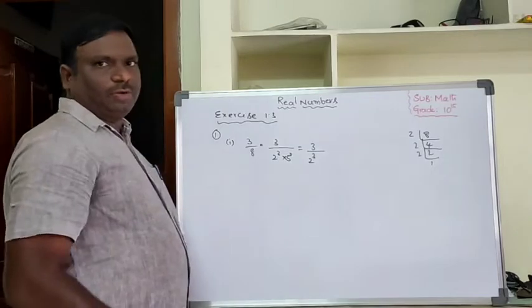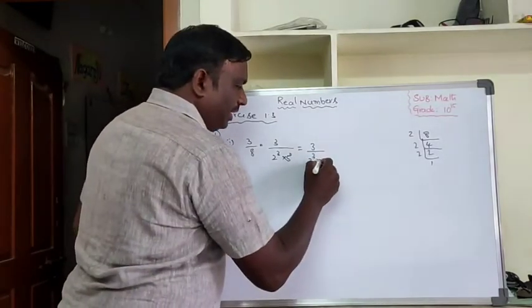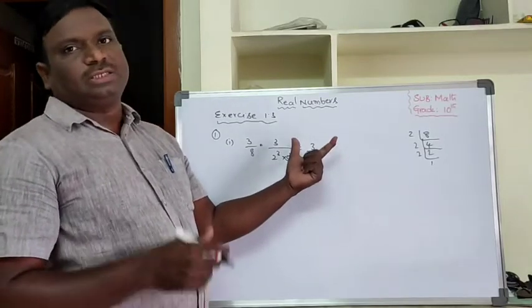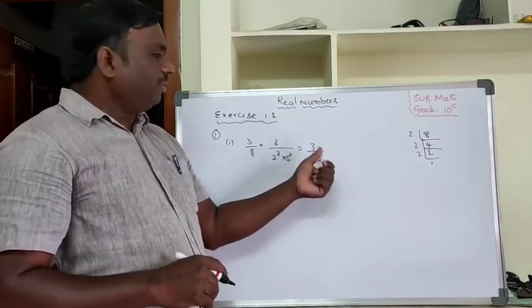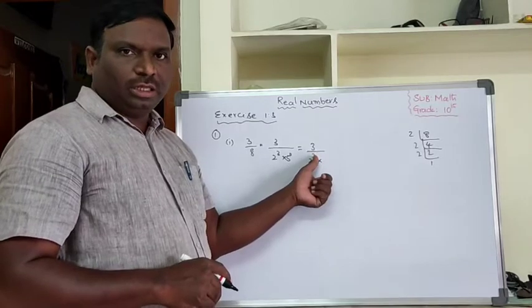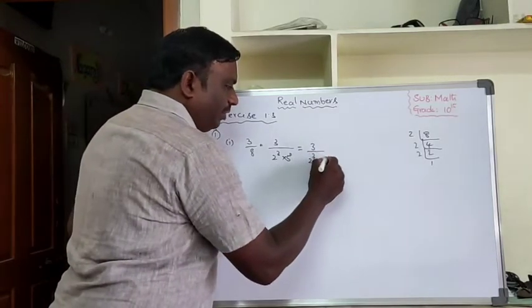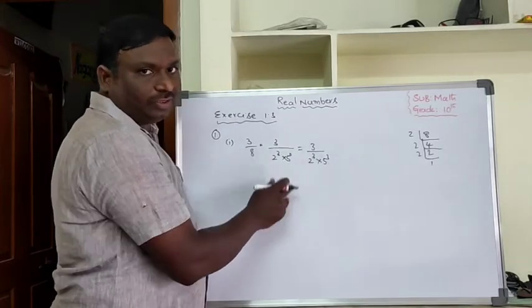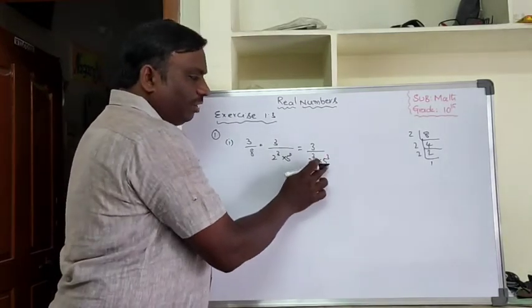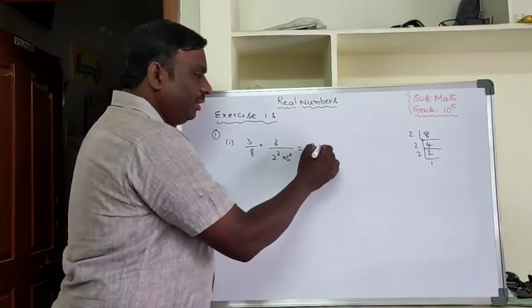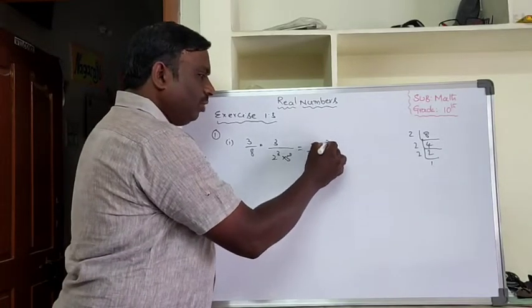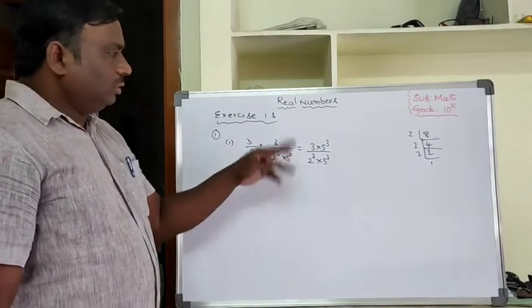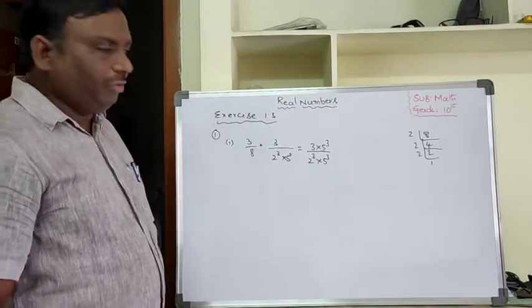Now change into decimal form. Decimal means deci, 10, so we have to express the denominator as 10 power something. Already 2 cube is here, so when you multiply the denominator with 5 cube, the powers are equal and we can multiply the bases by the law of exponents. When you multiply 5 cube in the denominator, you have to multiply the same value in the numerator also, to keep the value unchanged.